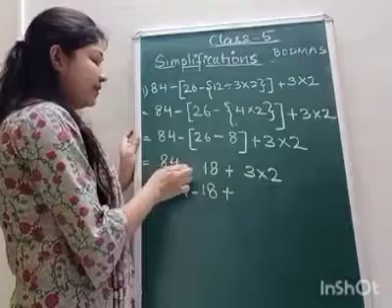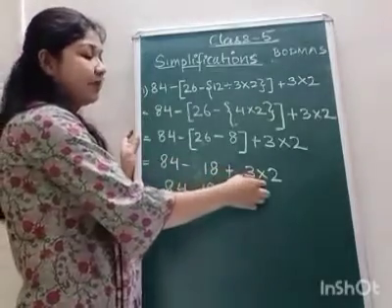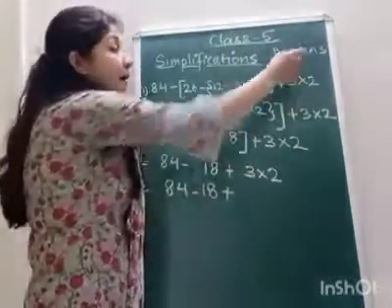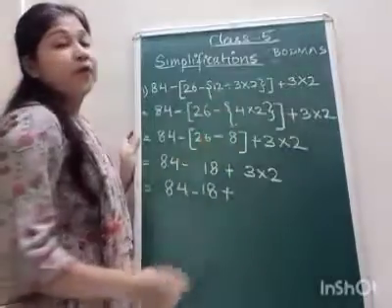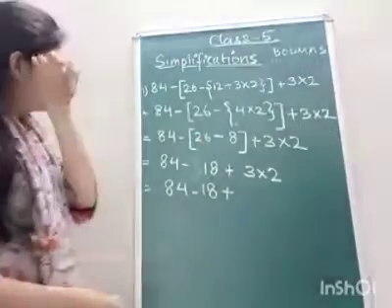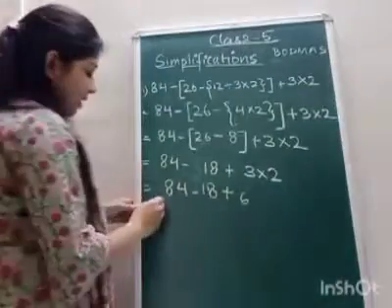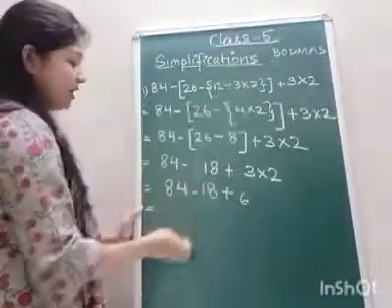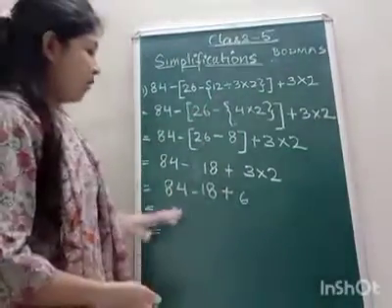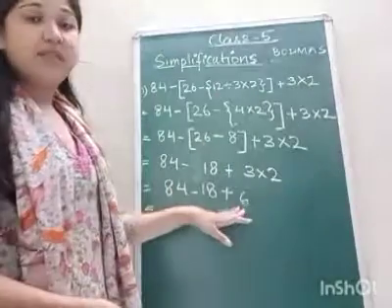If we have subtraction, addition and multiplication, we will solve multiplication first as per the rule of DMAS. So 3 twos are 6. Now we will do addition: 84 minus 18 plus 6.